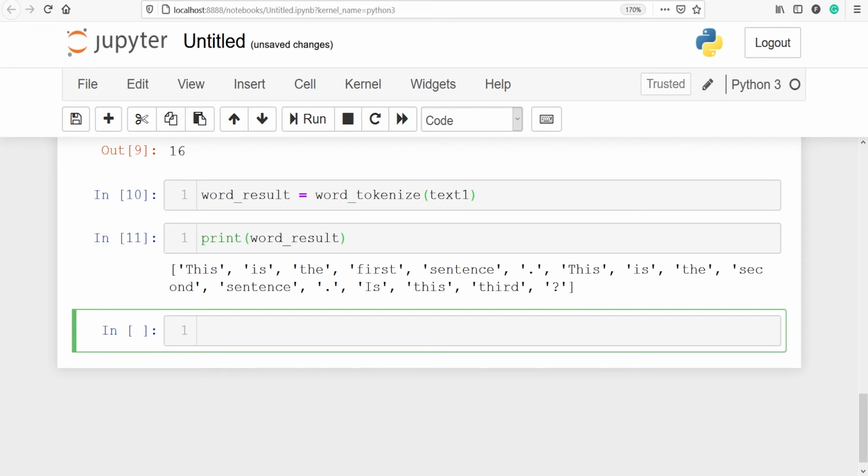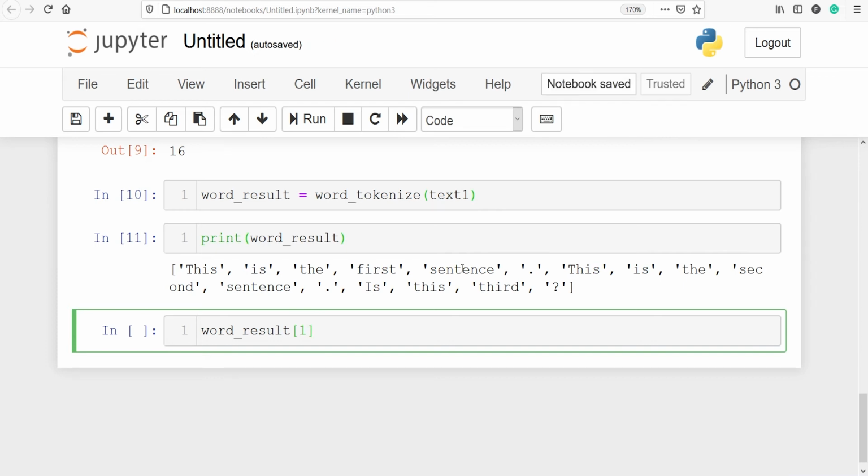Let's call slicing here, word_result. I want to look at the words starting with is and ending at sentence. So the index of is 1. Indexing in Python starts from 0, 0, 1, 2, 3, 4. So the index of is is 1 and the index of sentence is 4.